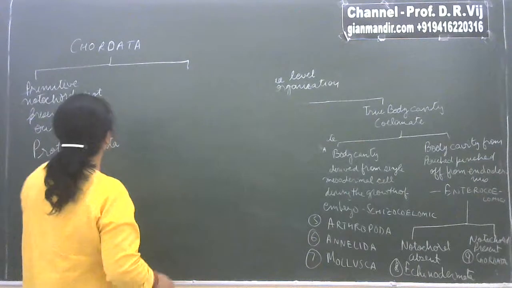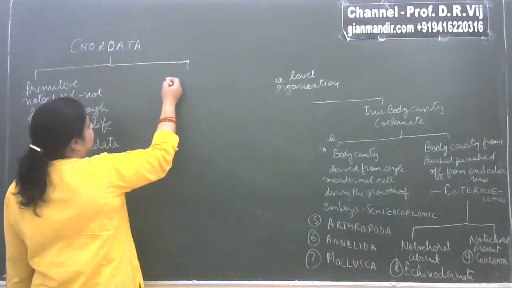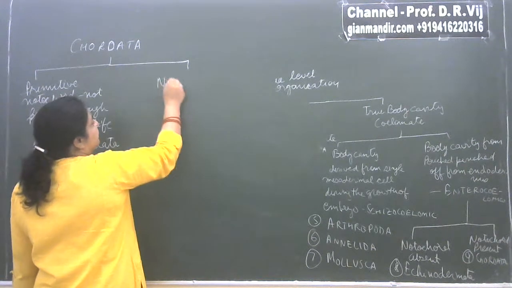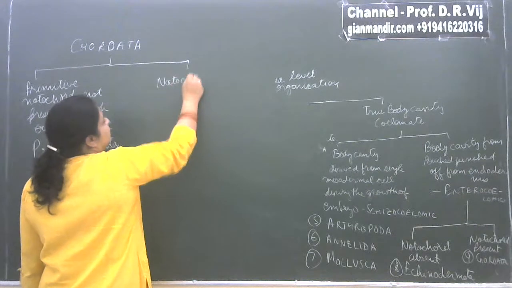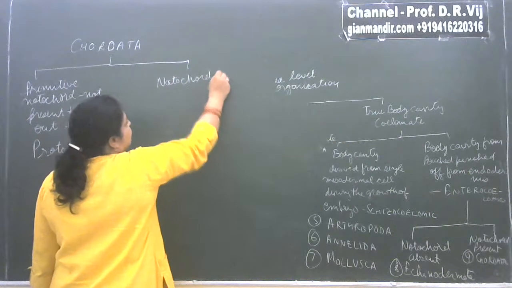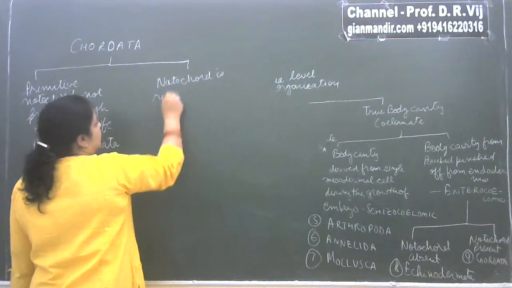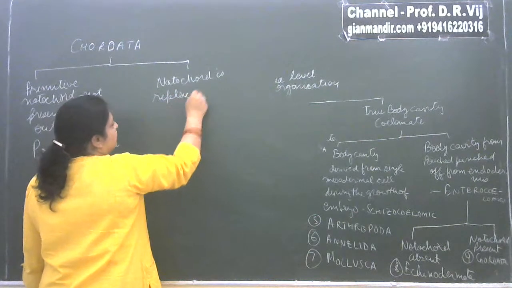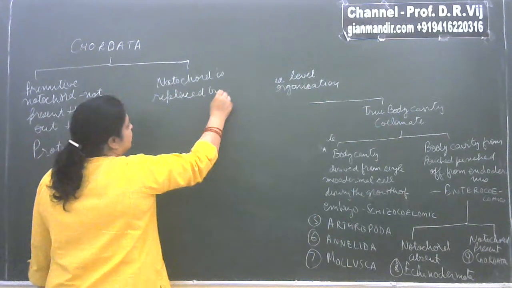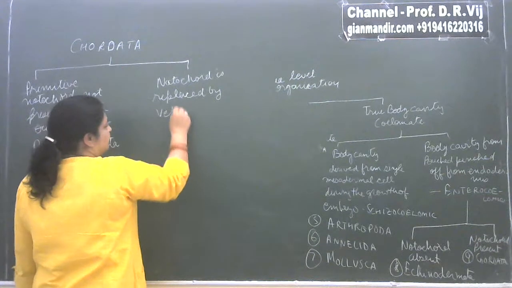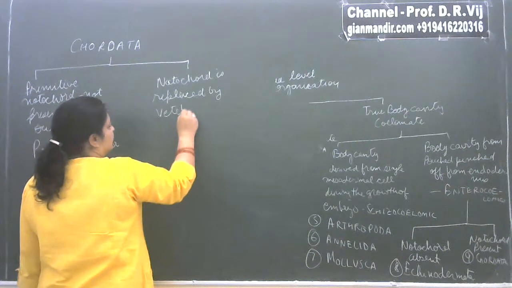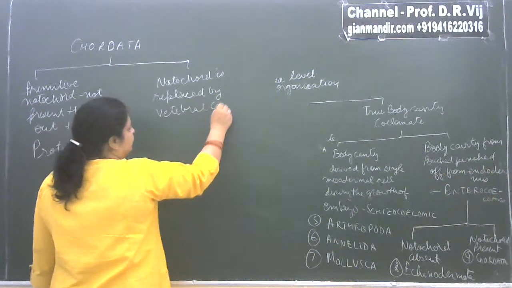And the other one is where the notochord is so developed that the notochord is replaced by a vertebral column.